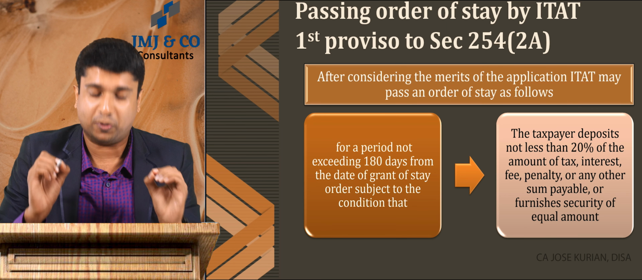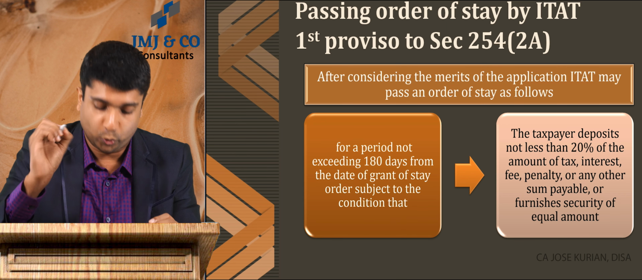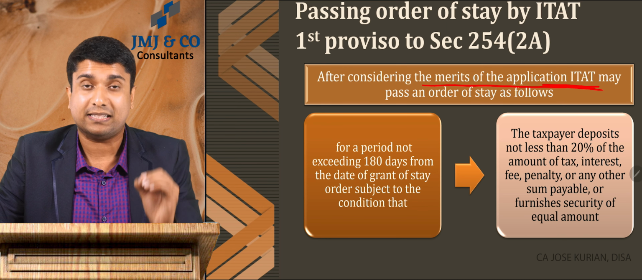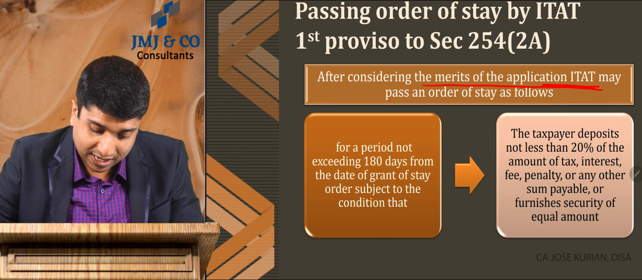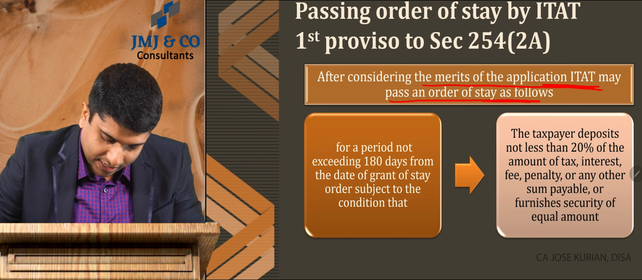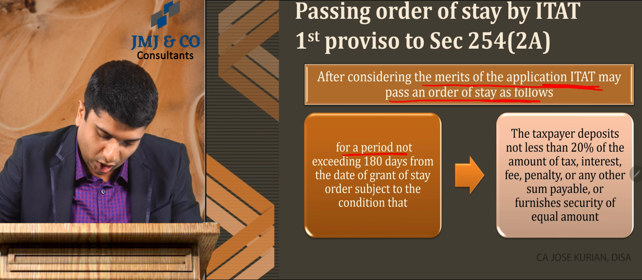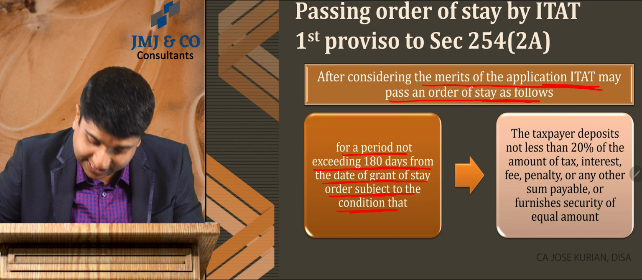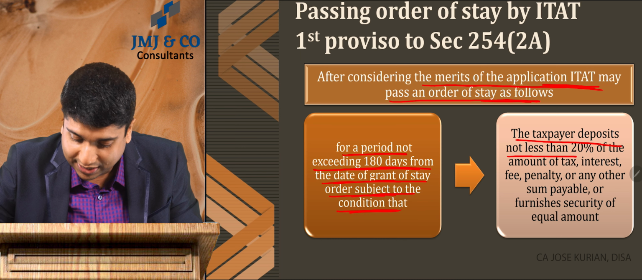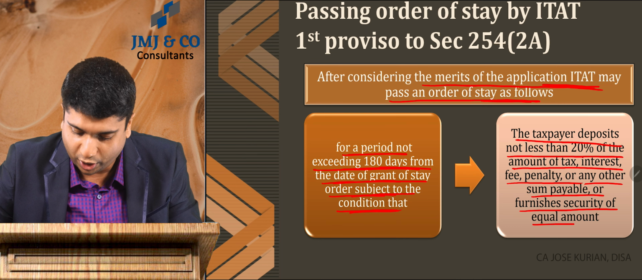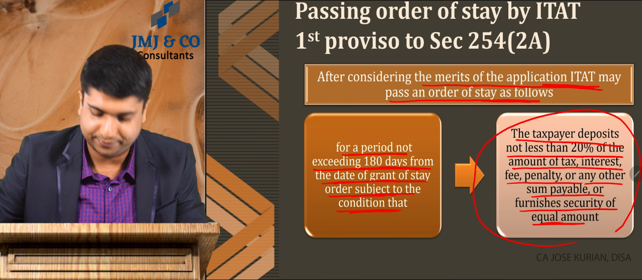Moving forward, passing an order of stay by ITAT is mentioned under the first proviso to section 254 subsection 2A. It says that after considering the merits of the application, the Income Tax Appellate Tribunal, Honorable ITAT, may pass an order of stay for a period not exceeding 180 days from the date of grant of the stay order, subject to a condition that the taxpayer deposits not less than 20% of the amount of tax, interest, fees, penalty or any other sum payable, or furnishes a security of equal amount. This is the new amendment.